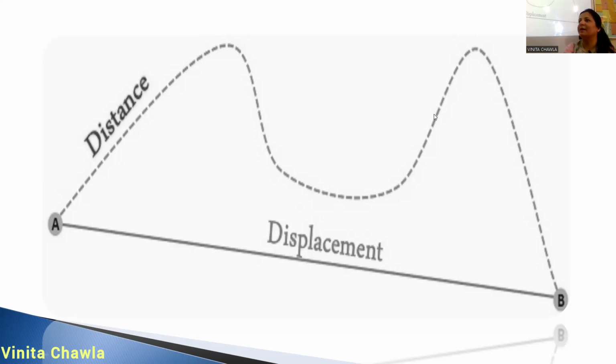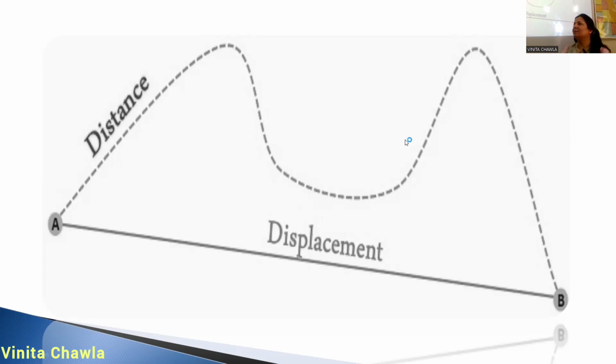Actual path is the real path. Actual में वो कैसे गया? See, this is the distance, because this dotted line is the distance covered by the object. So the object has started from A, okay? Then it follows this dotted line path and reaches point B. And this is the actual path covered by the object. So distance is the actual path covered by the object.